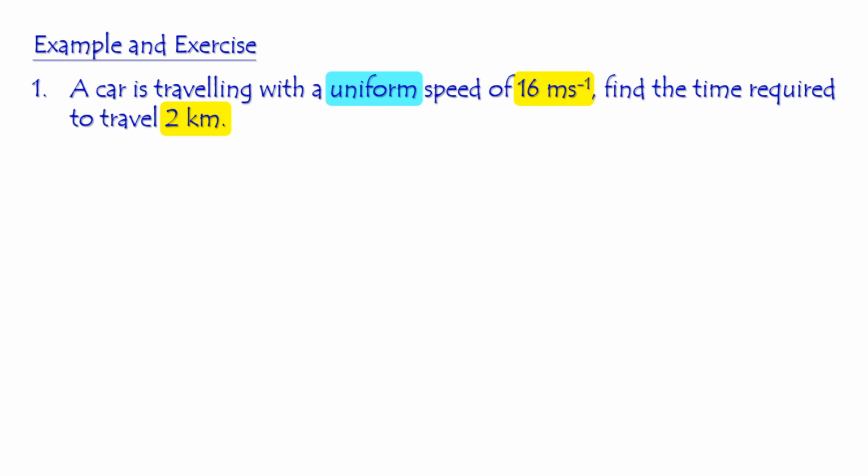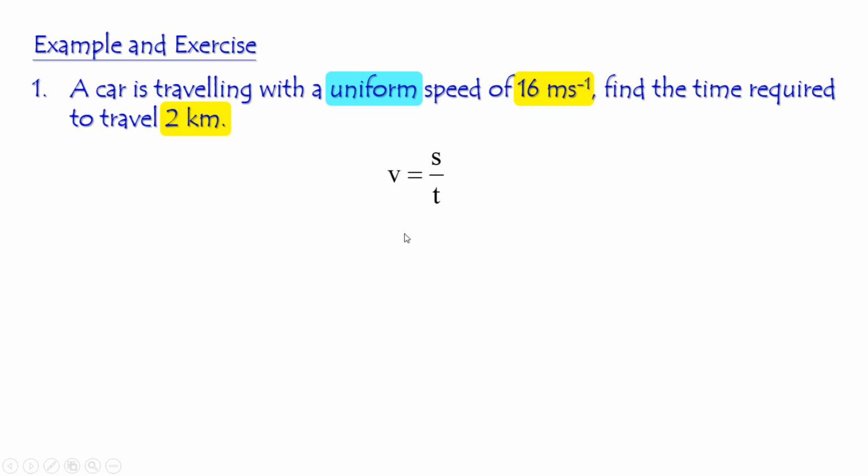So can you find out the time required to travel this distance? Which equation will you use? Yeah, you have only one equation. So the first step is to write down the equation. V equals S over T. The average speed or the constant speed is equal to the total distance traveled divided by the time taken.